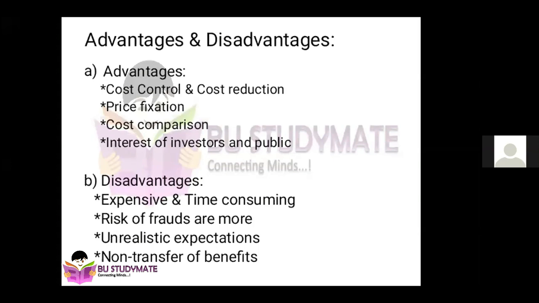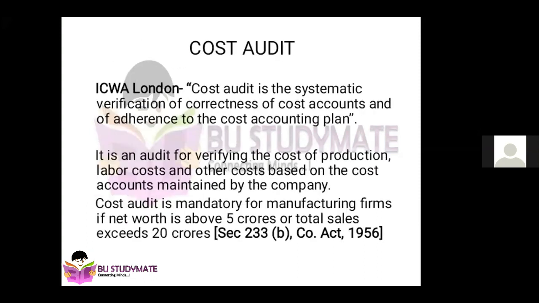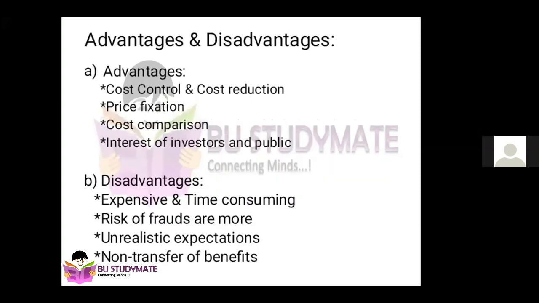Imagine your profit percentage or amount doesn't change. So you have gained some 10% of benefit, and ethically you should give that 10 rupees in the form of discount to the consumers, but you don't do that because you want to gain that 10 profit for yourself, and this is one of the biggest disadvantages. Even if you do a cost audit, sometimes the auditor may not notice this or may ignore it as a common fact of business. So that is the fourth disadvantage that will occur in cost auditing. Okay, so we had meaning, objectives and advantages.